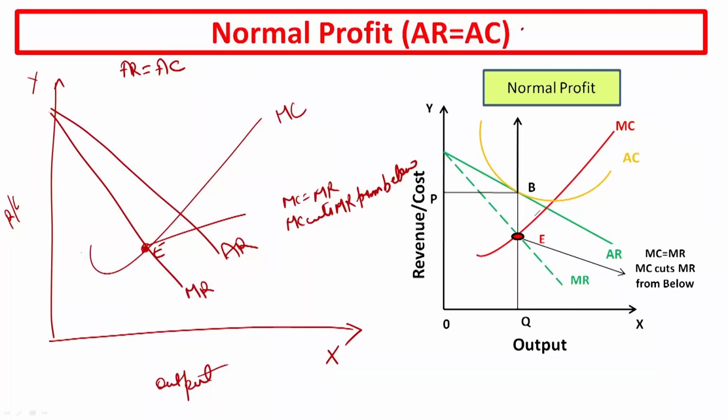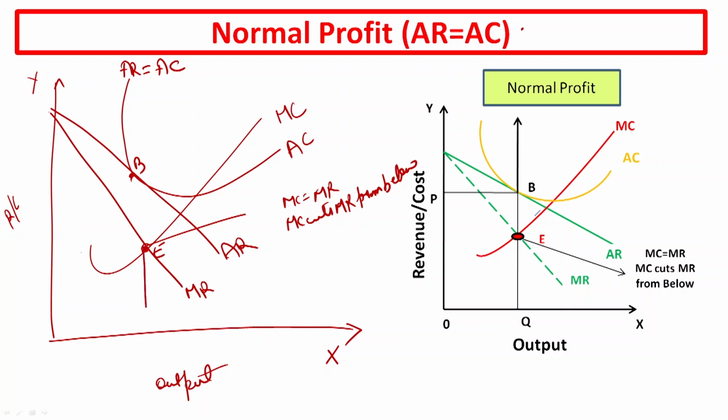Next, because I am saying normal profit, that means no profit, no loss, your average cost must be touching the average revenue, and your average cost is U-shaped. That means you will draw your average cost like this, touching the AR. Here you can see AR and AC touching at point B. Next, the equilibrium point gives you the equilibrium output and equilibrium price.